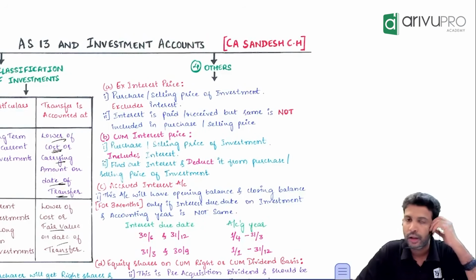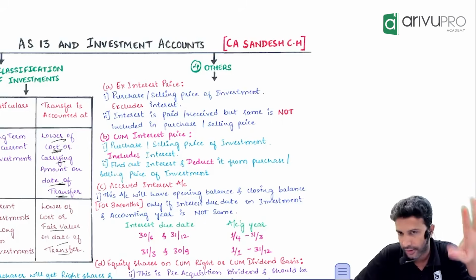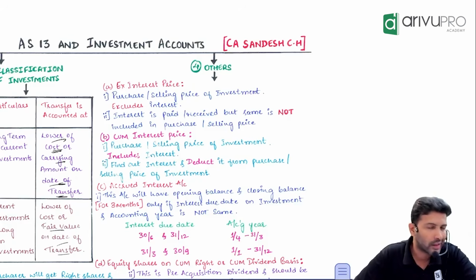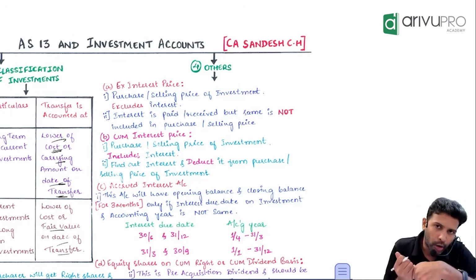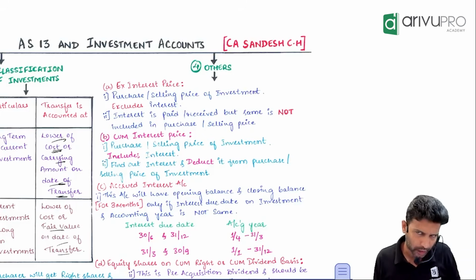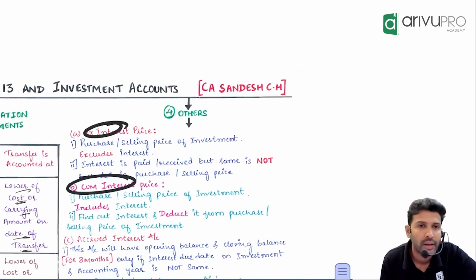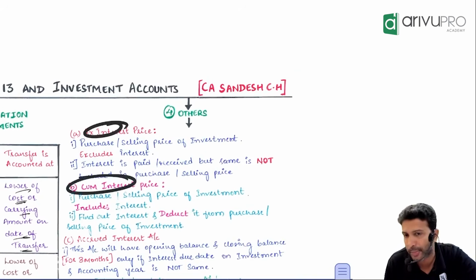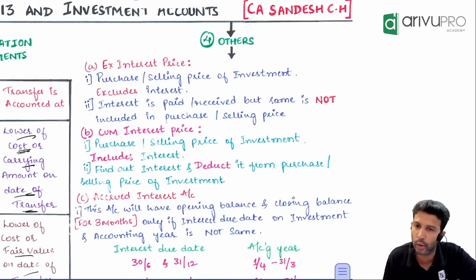Two types of big questions can usually come from the investment chapter: either investment in bonds or investment in equity shares. Whether it is bonds, equity shares or preference shares, one terminology will come up: ex-interest and cum-interest price. Ex means excluding, cum means including.